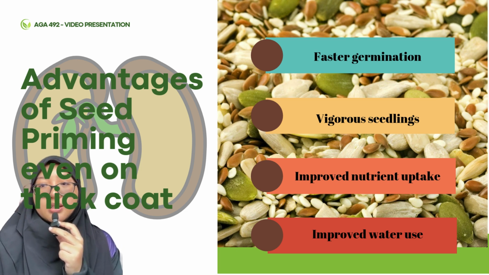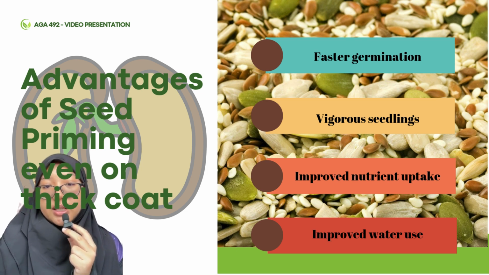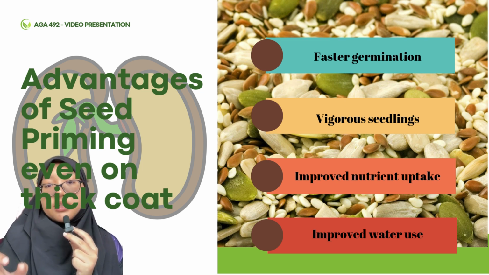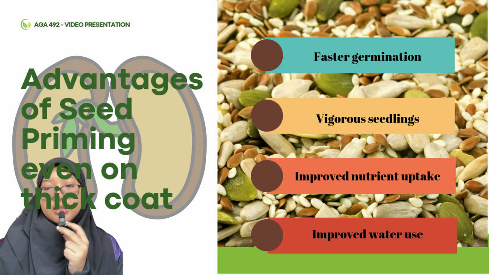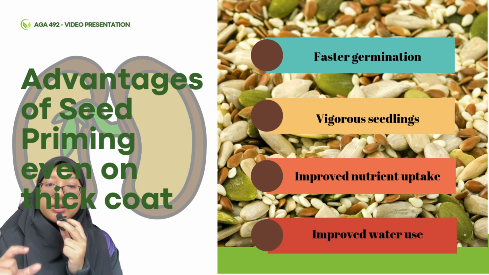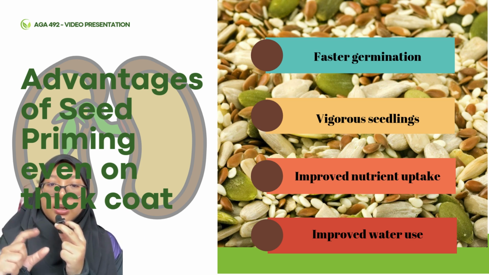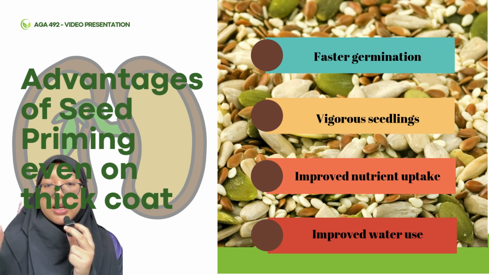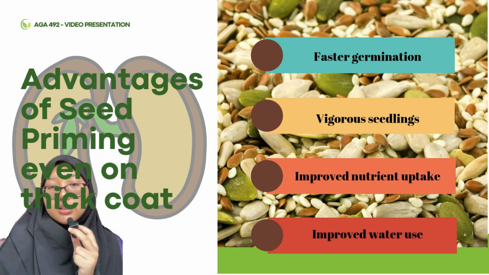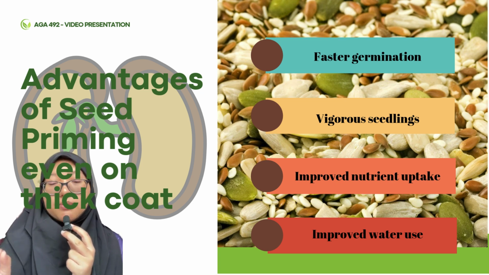Vigorous seedlings means they are steady and not weak or in low vigor conditions. And the third is improved nutrient uptake. Minerals and micronutrient uptake is better than without any seed priming.